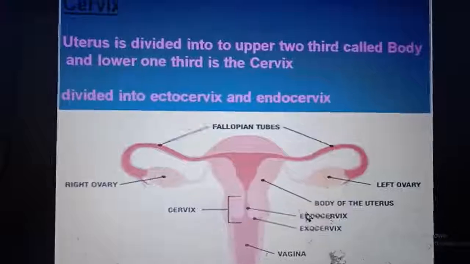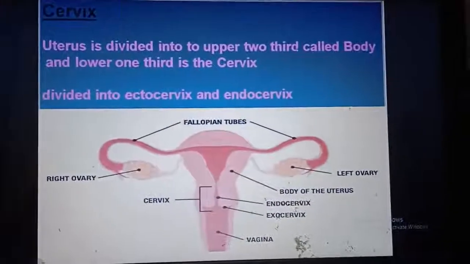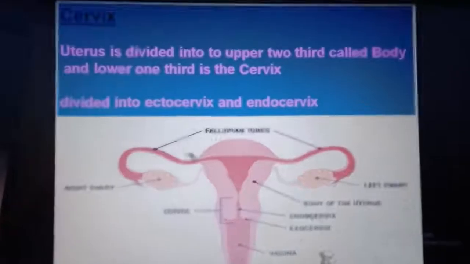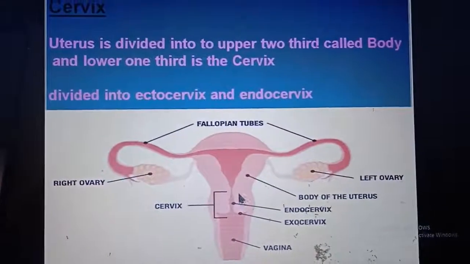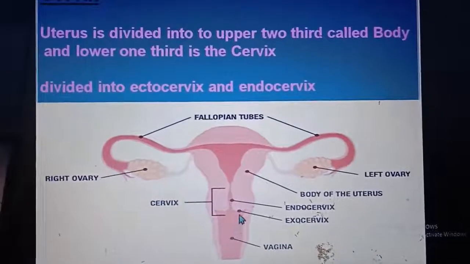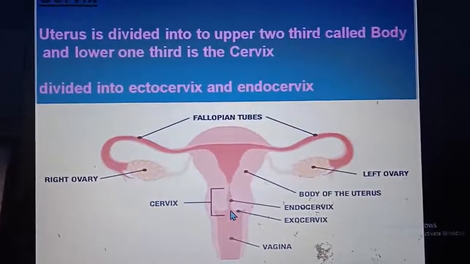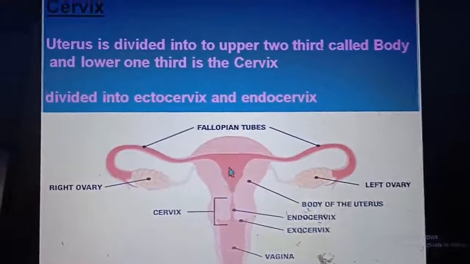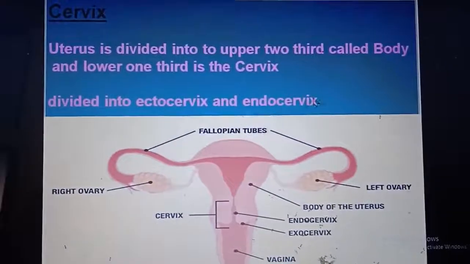This is also a histological slide of the ovary, evidenced by so many ovarian follicles. Now come to the cervix. The uterus is divided into the upper two-thirds, called the body of the uterus, and the lower one-third, called the cervix. This cervix is again divided into the ectocervix or exocervix, which lies below, outside the uterine cavity, and the part that is inside the uterine cavity, the endocervix.